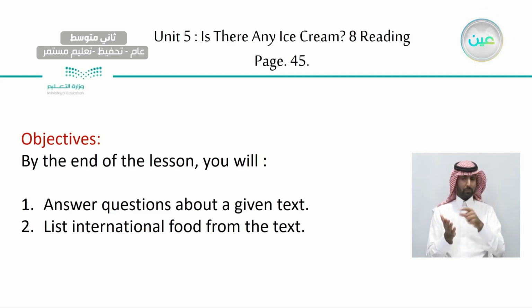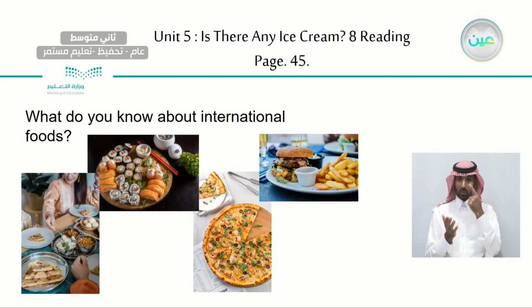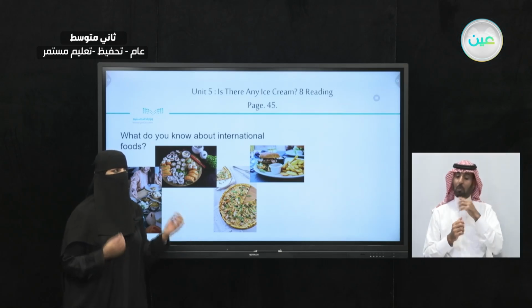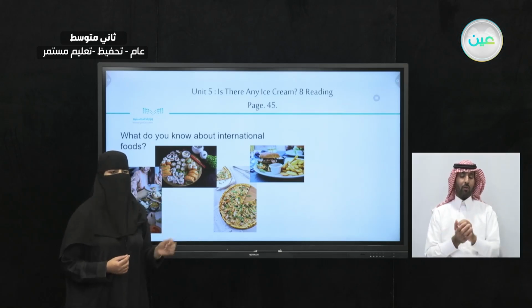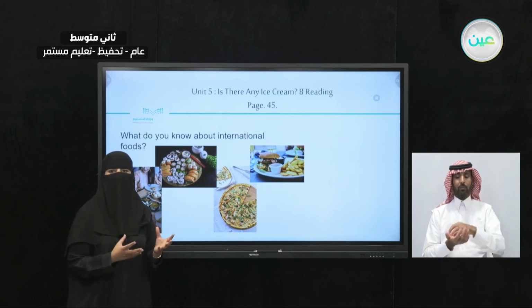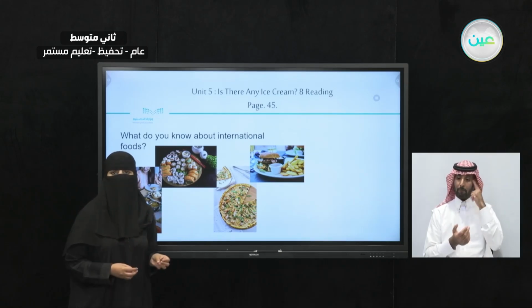Now, let's take a look here. I want you to take a look at these 4 pictures. What do you know about international food? Let's take a look at these pictures. So in the first picture, what can you see here? Looks like a family sitting at the table and they are eating Indian food. So when I say ethnic food, you can connect the idea of ethnic food, that means international food, food that are famous in certain places.